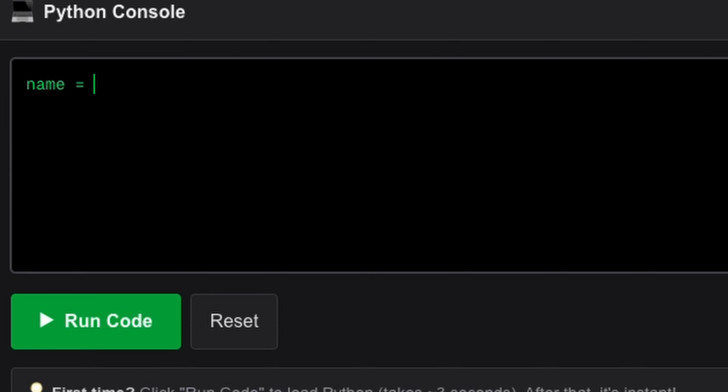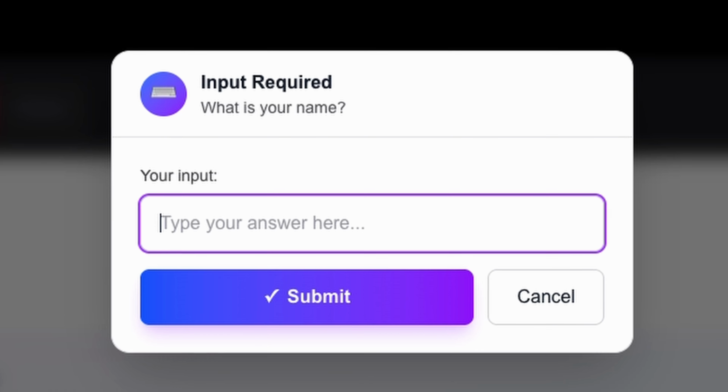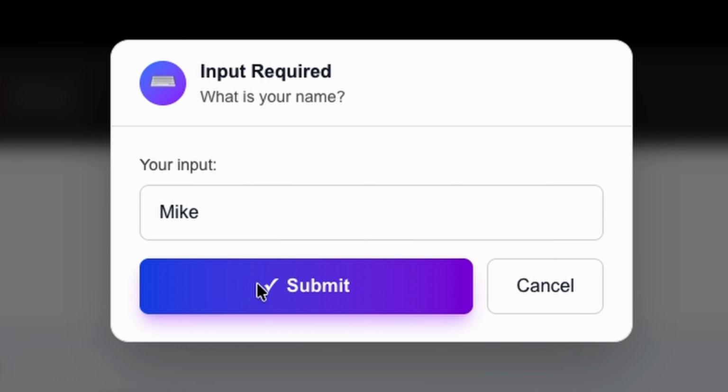Let's create a variable name and use the input function to ask the question, what is your name? When you run this in Waala's playground, a form pops up, you input your answer, Python stores it and then uses it when you call the variable name.